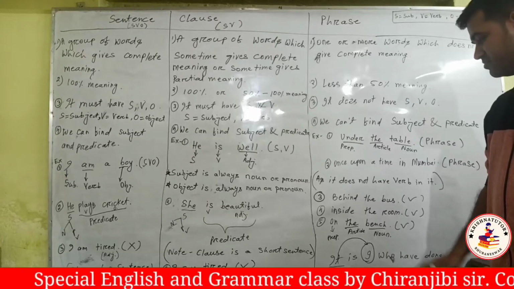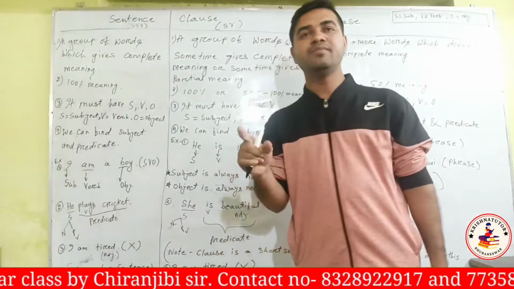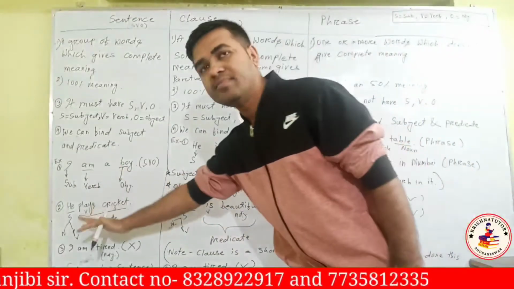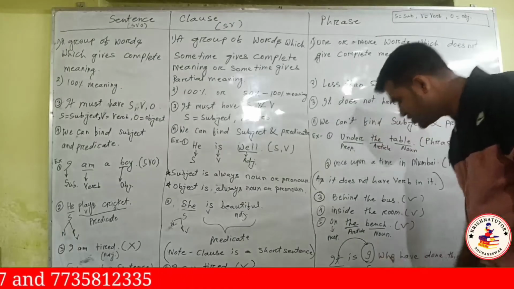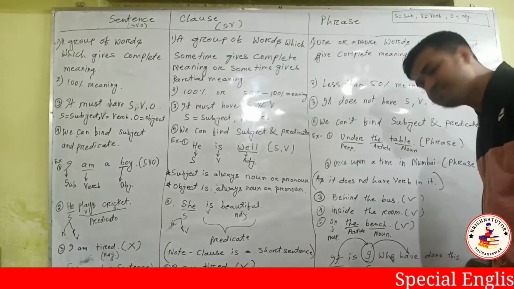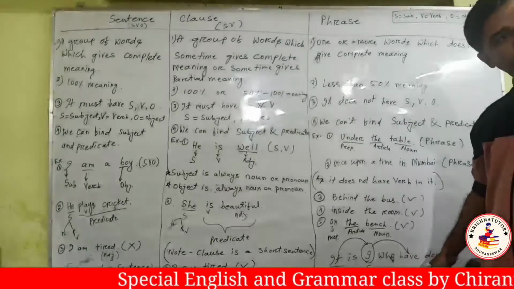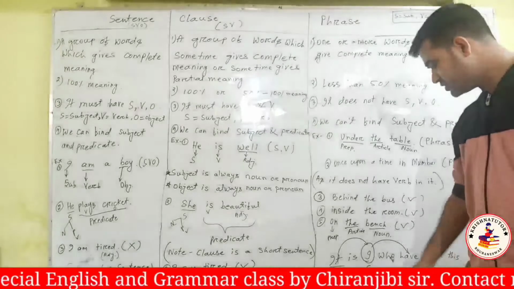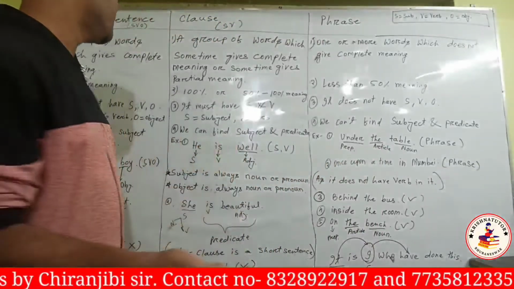Clear now? But don't get me wrong. In the majority of cases, in maximum cases, we can see the first one is the subject. Here, this one is the subject. So according to the subject, after I we need to use have. Here, who has or who have? Who have? Don't use has, because the subject is I. Yes or no? Yes.